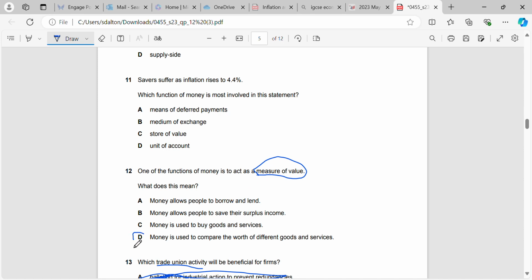Measure of value means that it's used to compare the worth of different goods and services. Okay, so we can measure its value in relation to different things. It makes it easy for us to make comparisons. We can compare a chocolate bar that's 10 RMB versus a chocolate bar that's 100 RMB, and we can compare the worth of those two different chocolate bars based on their prices.